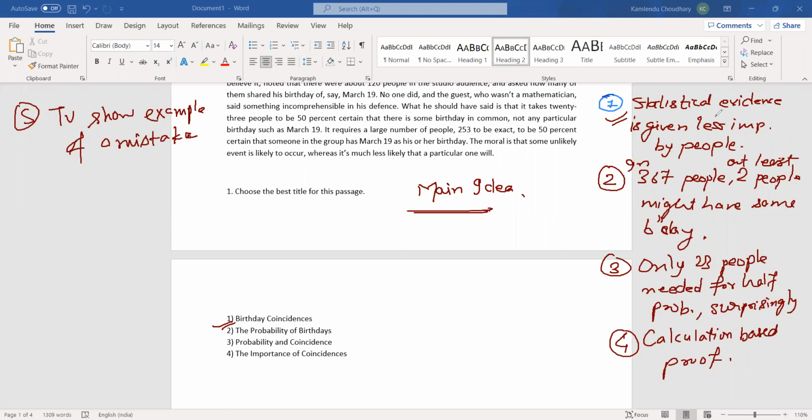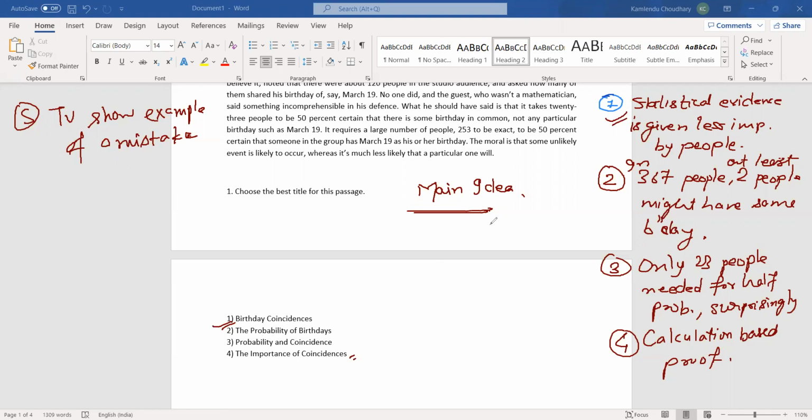I hope we are sure about this. So the main idea is there: birthday coincidences, the probability of birthdays, probability and coincidence, the importance of this. Was it the probability of birthdays? This would be a difficult one for those who do not write the main idea.